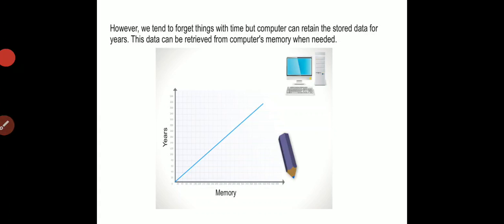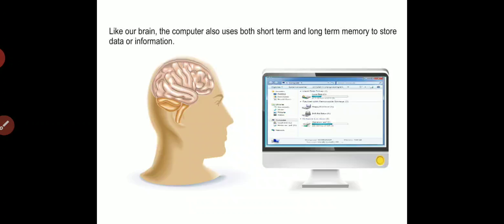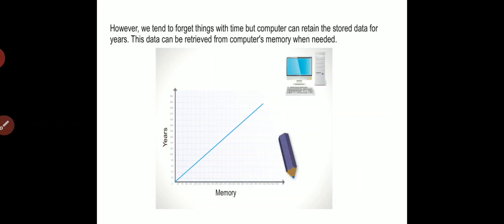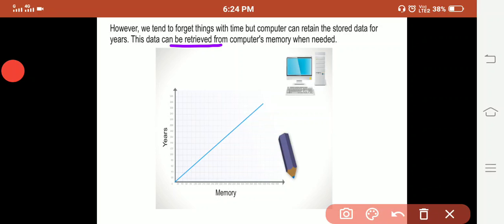However, we tend to forget things with time, but a computer can retain the stored data for years. This data can be retrieved. Retrieved means it can be accessed, or taken from the computer's memory whenever we need it.